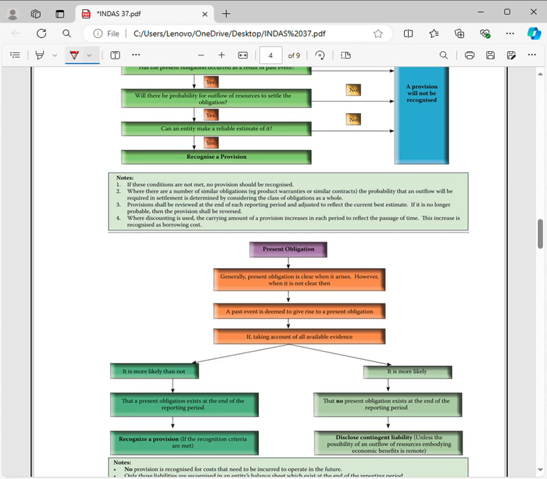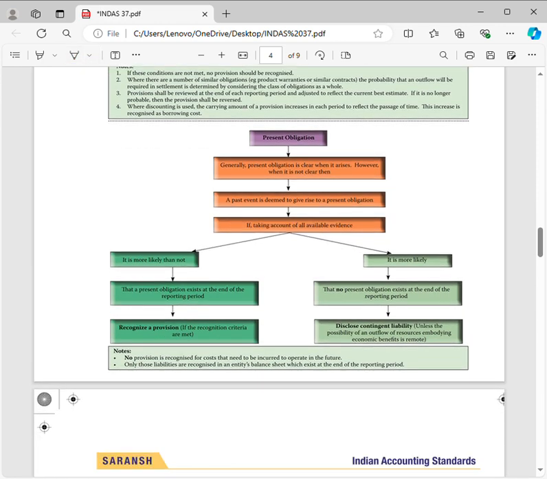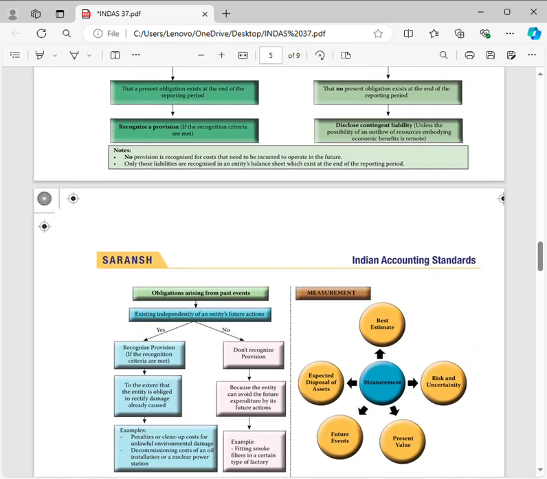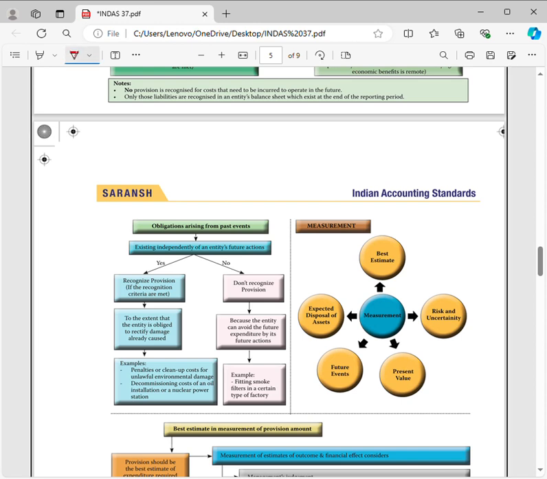For the estimation, if there are many possible outcomes, then you need to calculate the expected value using the probability of each outcome. Another method: if there is only one possible outcome, then it can be considered directly.